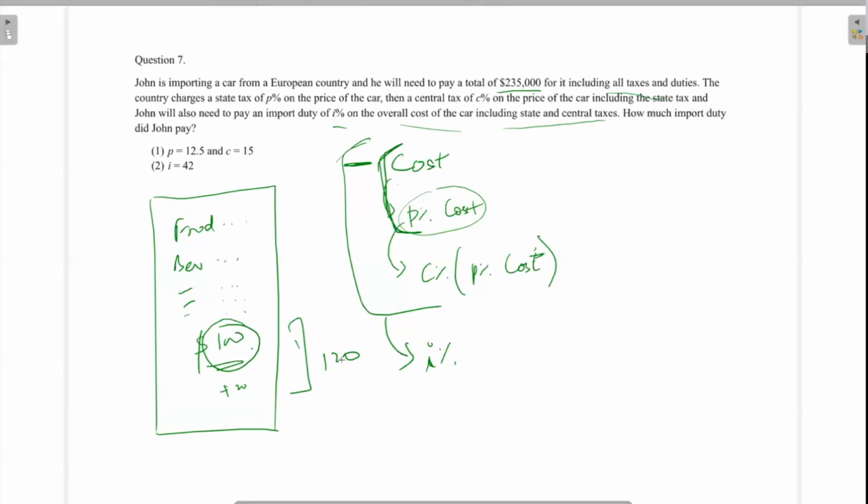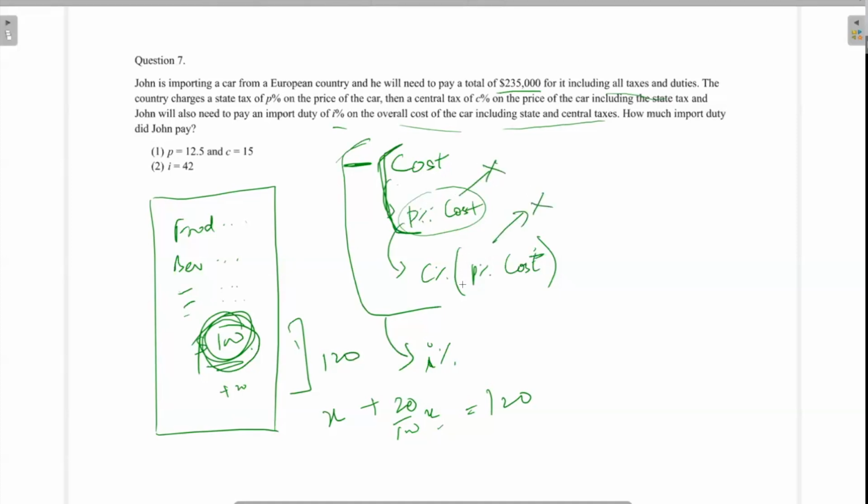Is that not possible? I say I paid a total of 120 at the restaurant, and I gave a 20% tip. So how much money did I give in tip? Is that not possible for you to find out? I would say that this amount, let's say if this was X, plus 20% of X, and total I gave was 120. So I can find out my X will be 100, the tip I gave would be 20. All this is irrelevant, guys. P%, your C%, everything is irrelevant.